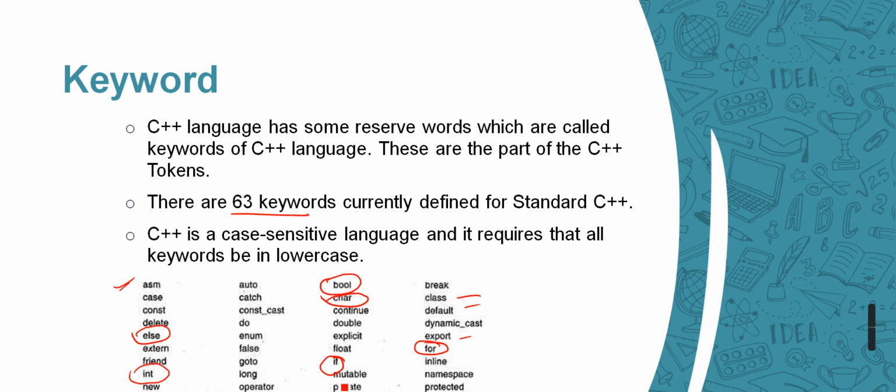So these are the keywords which we have already used. When the compiler sees that I write if, it will understand that there must be a condition inside it. So these are the reserved words. I hope you now have a little knowledge of keywords.